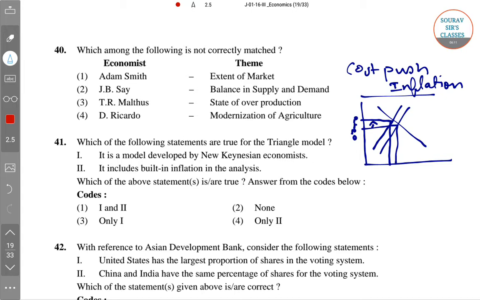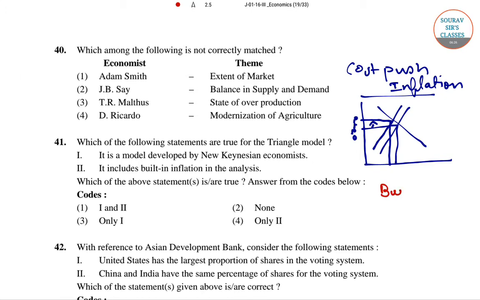It is also known as inertial inflation, inflationary momentum or structural inflation.